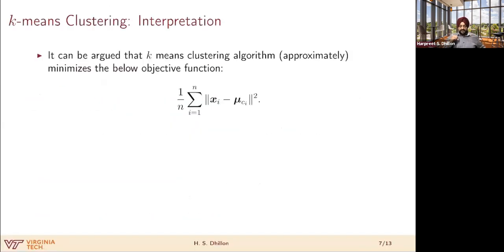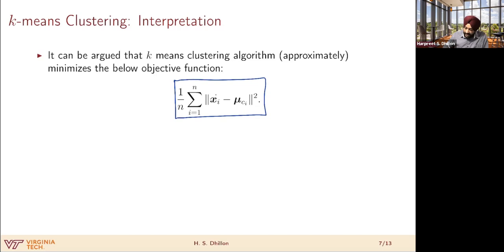Okay, so now let's try to interpret these two steps that I have written. Can I recover these two steps from some type of objective function? Can I relate it to some type of objective function? And the answer is yes. It can be argued that the k-means clustering algorithm, which I just described, is approximately minimizing the objective function that is given here. So let's try to understand what this objective function is.